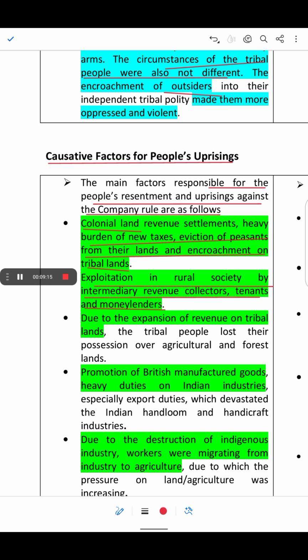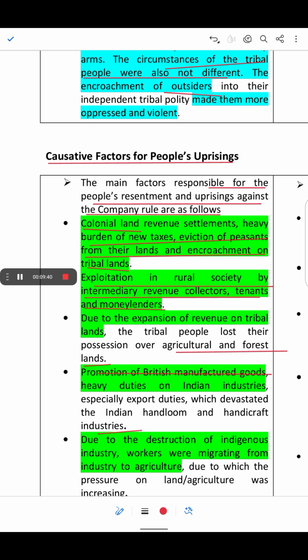Due to the expansion of the revenue on tribal lands, the tribal people lost their possession over agriculture and forest lands.